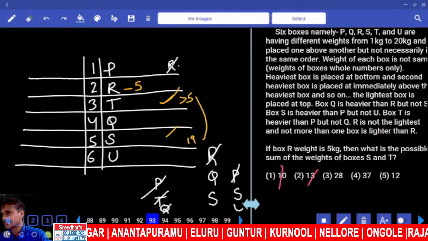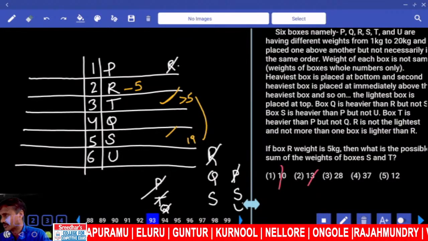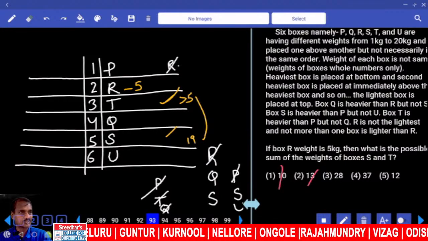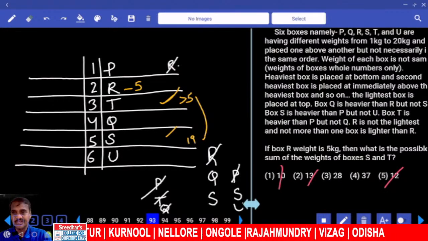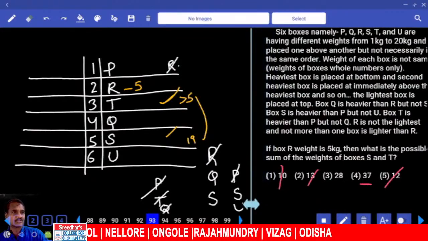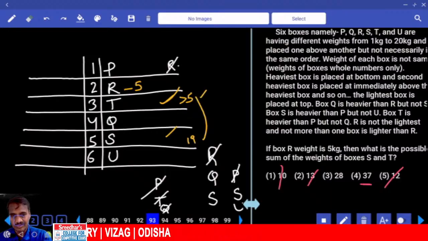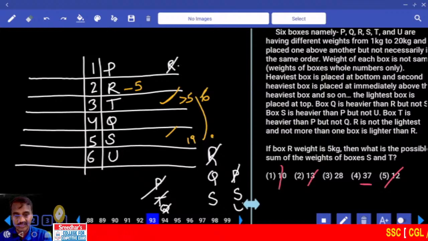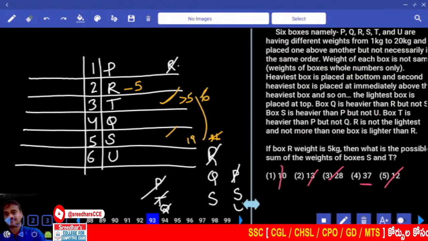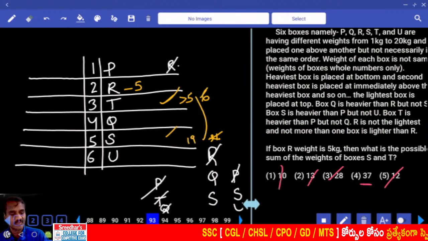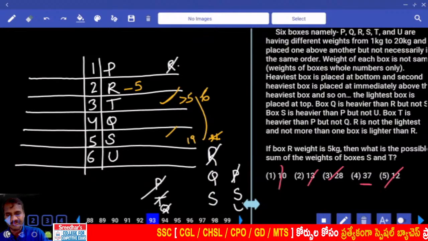19 to 5, 24 and above. Then next one, 28, is there a chance? 12 cannot be. 28 and 37, can this be 37 or not? For it to be 37, what must this be? If this is 5 and this is 6, what should this be? And it must be 37 and 31. Is it possible here? Not possible. Clear? Hence now this is not possible, 28 is possible. Got it? Now it is in between these two.